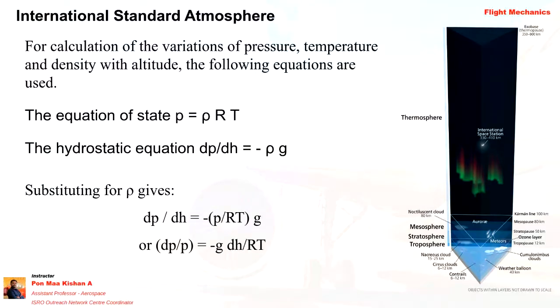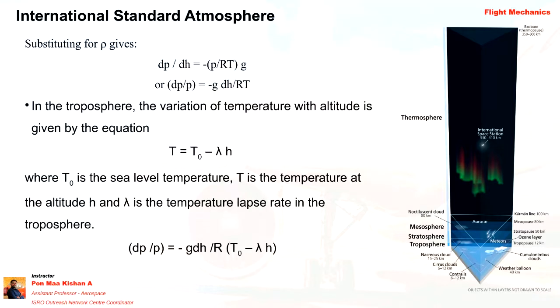So these are all the basic things, and I am not going in depth on each and every equation. The equation of state, you know that P is equal to rho R T, and the hydrostatic equation is given as dP by dH equal to minus rho into g. I hope you know these, as you might have learned them in school itself, as well as in principles of flight. So I'm skipping the derivational parts of the International Standard Atmosphere, as you learned them before.